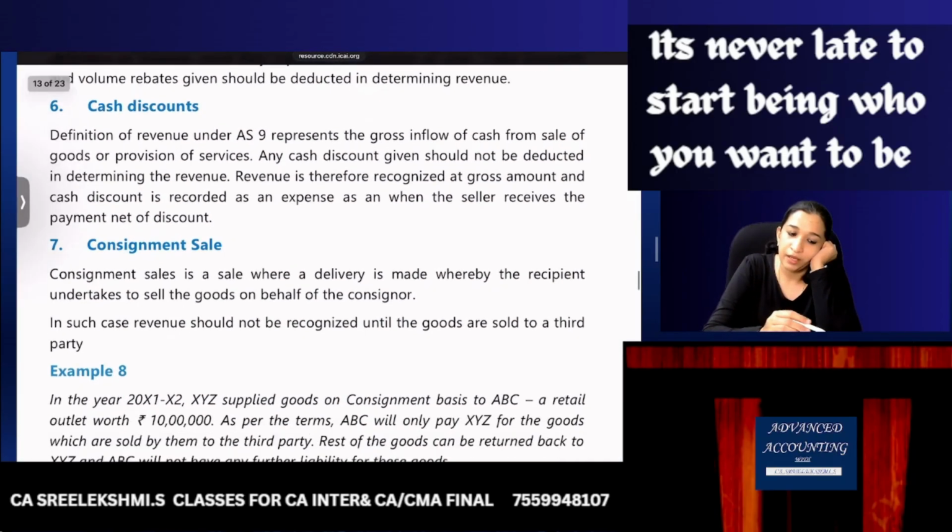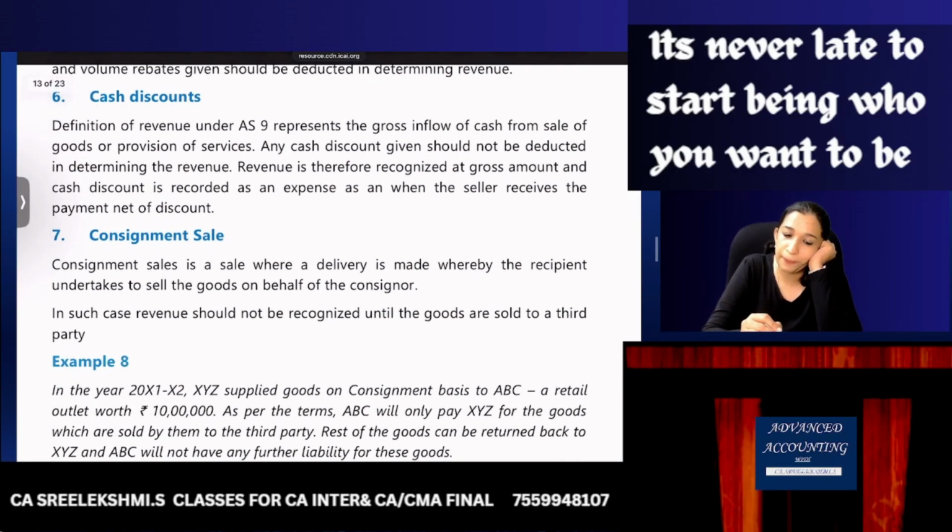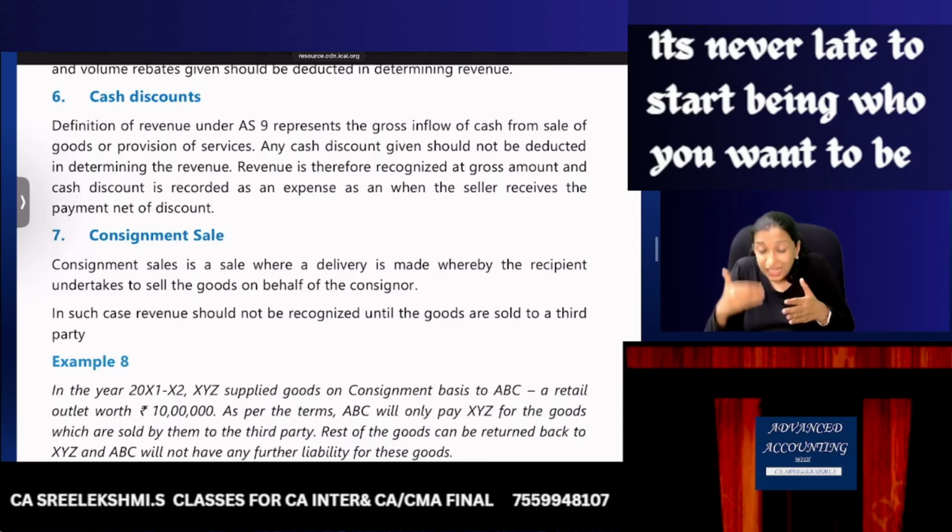Read this. Definition of revenue represents gross inflow of cash from sale of goods, provision of service. Any cash discount given should not be deducted from revenue. Revenue is therefore recognized at gross amount and cash discount will be recognized as expense. But trade discount at the time of sale itself, so that will be reduced.